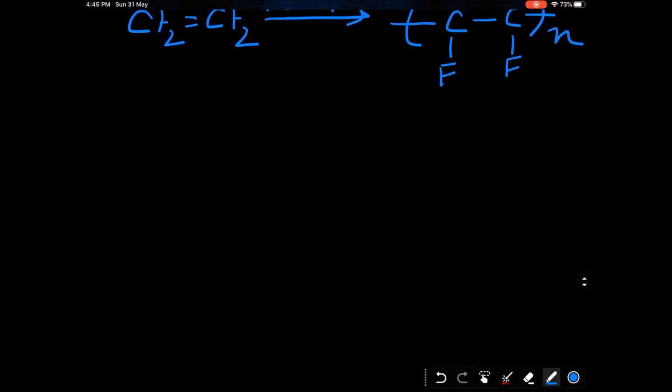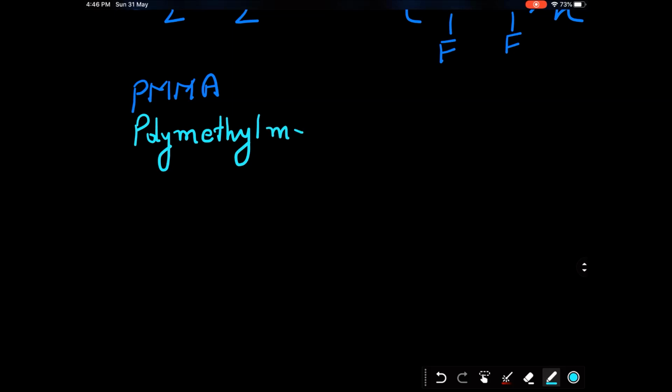Next important polymer is polymethyl methacrylate. It is abbreviated as PMMA. So you write its name as polymethyl methacrylate.